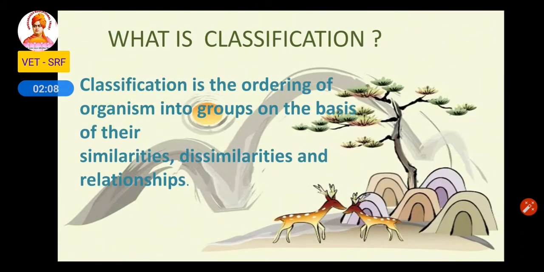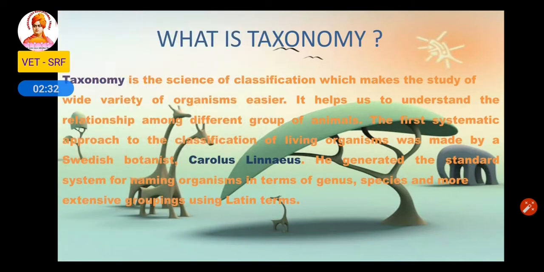What is classification? Classification is the ordering of organisms into groups on the basis of their similarities, dissimilarities and relationship. So organisms with similar characters are placed in the same group, and those with dissimilar characters are placed in different groups. Next, what is taxonomy? Taxonomy is the science of classification, which makes studying the wide variety of organisms easier. It helps us to understand the relationship among different groups of animals.